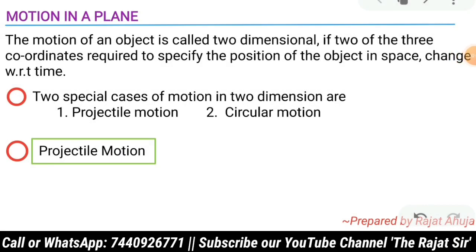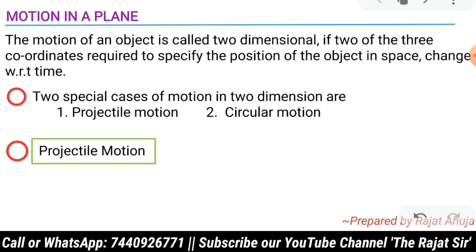Hello everyone. Today we are going to cover a topic named projectile motion, which comes under the chapter named motion in a plane. So we'll start from there only. What do you mean by motion in a plane? The motion of an object is called two-dimensional if two out of three dimensions or coordinates required to specify the position of an object in space change with respect to time.